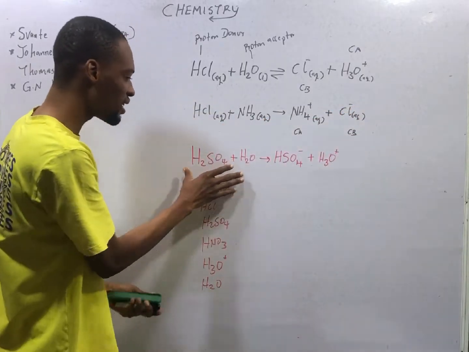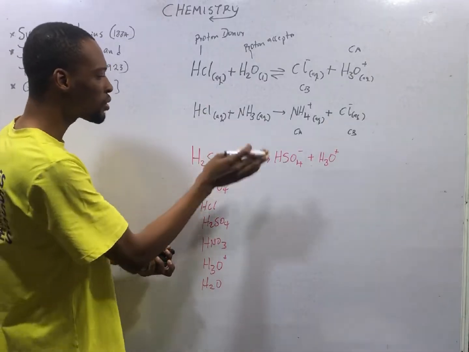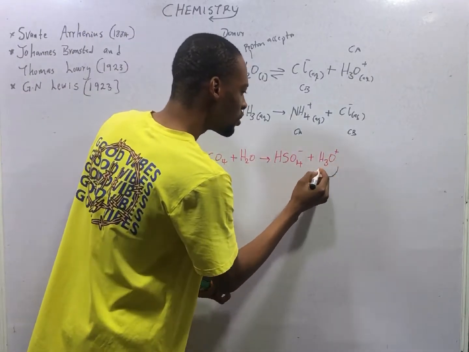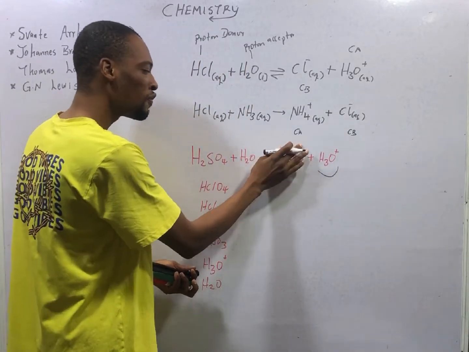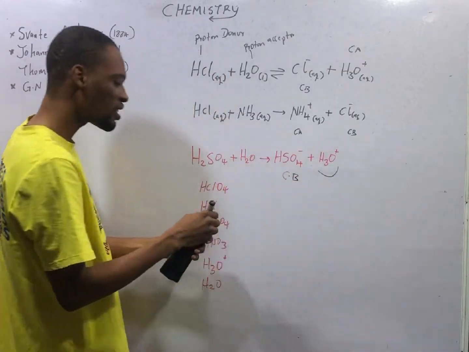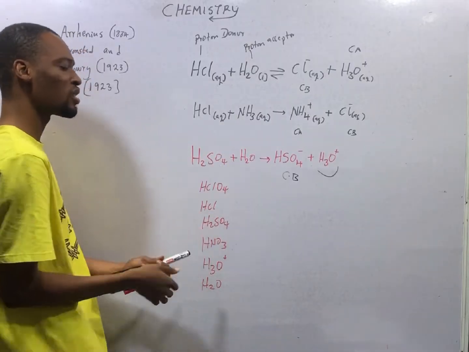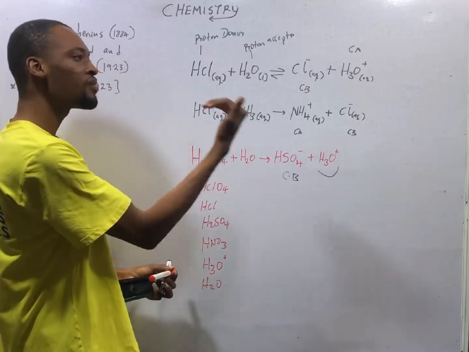So, in this case, H2SO4 donates a proton to water. Water becomes H3O plus, and what is remaining in the acid is HSO4 minus. Here, this is the conjugate base because it is what is left after the acid H2SO4 has donated a proton. Now, water has received a proton.